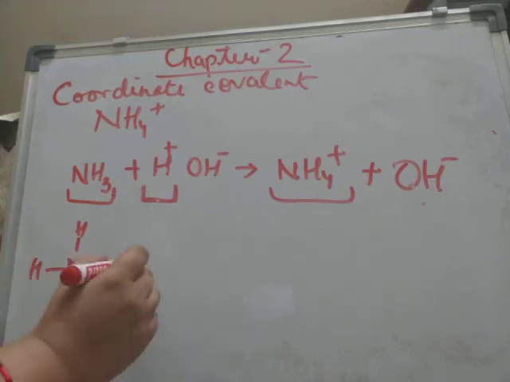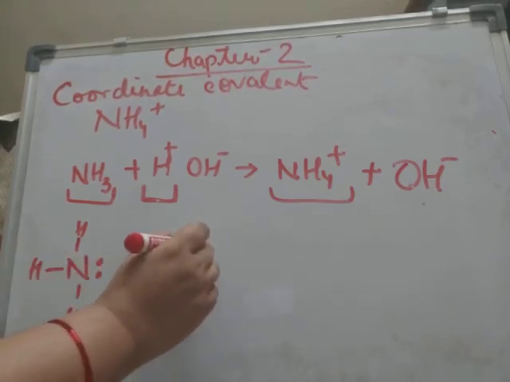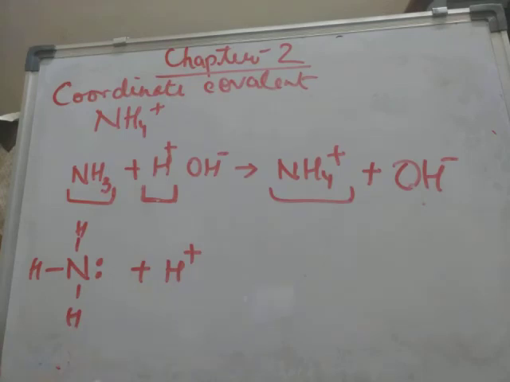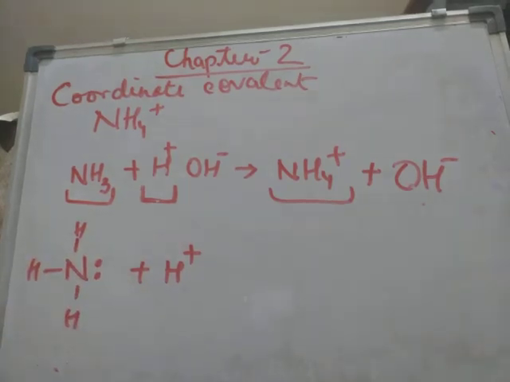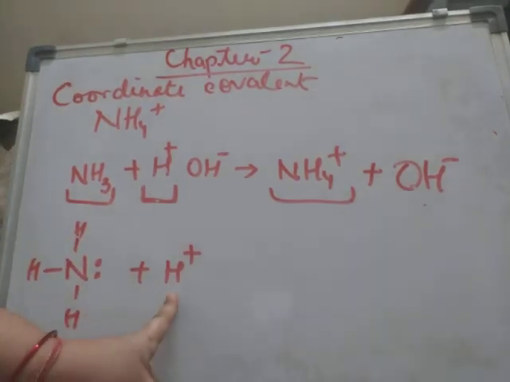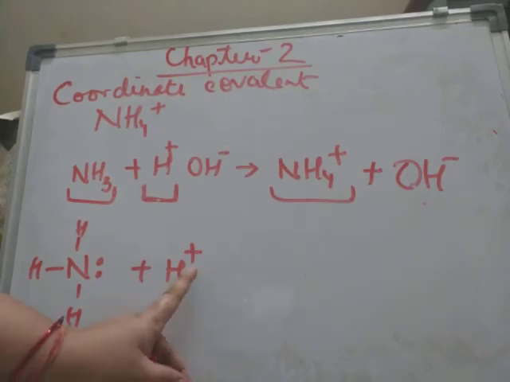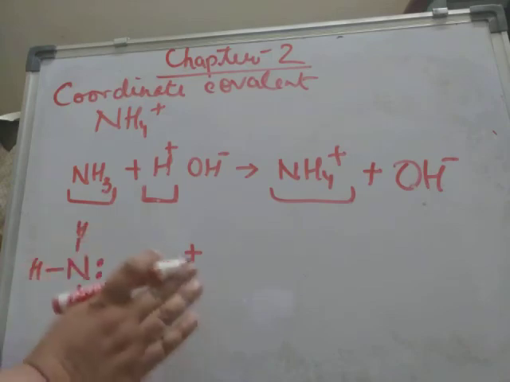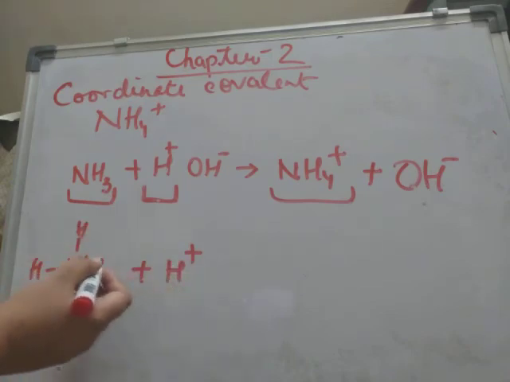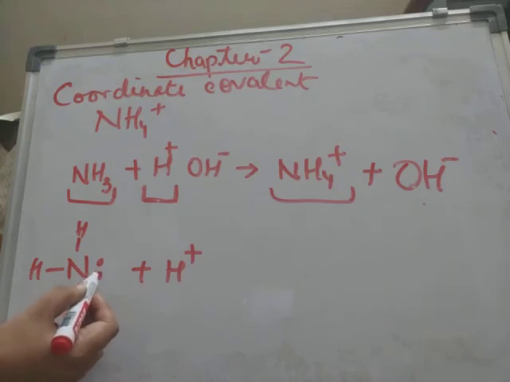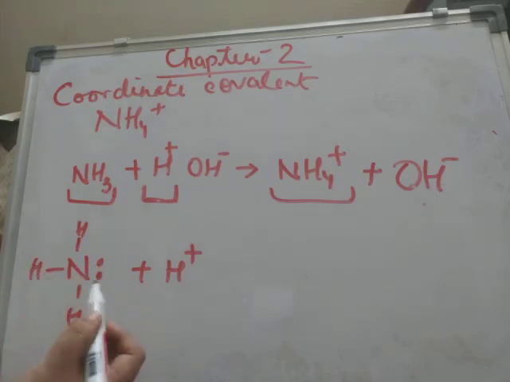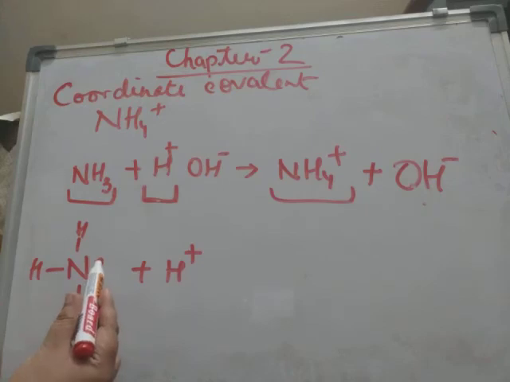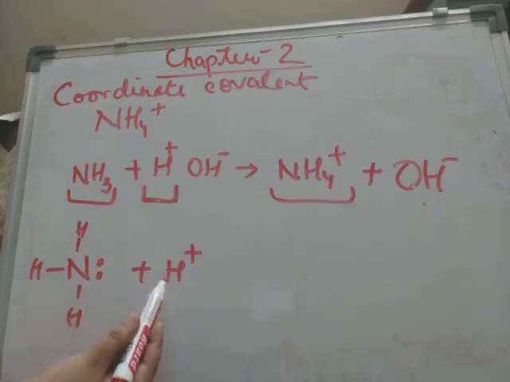When it combines with H plus, which does not have even a single electron, it is totally deficient of electrons. So this nitrogen atom having a lone pair of electrons will share its lone pair with this totally deficient ion.